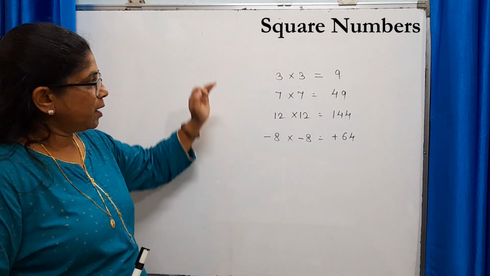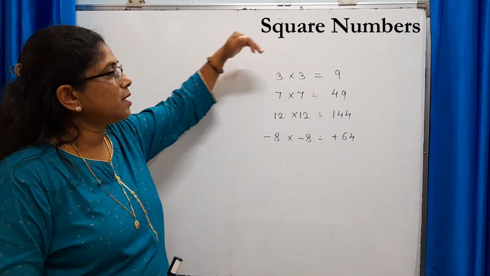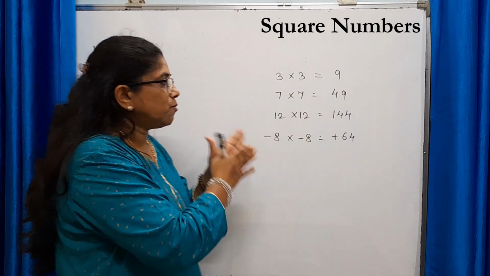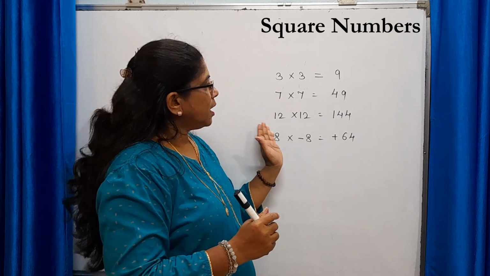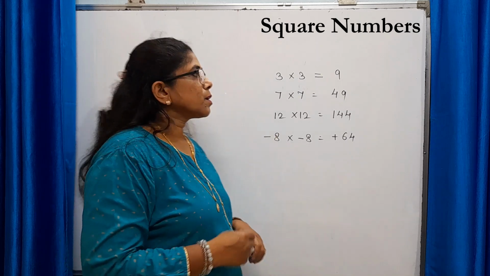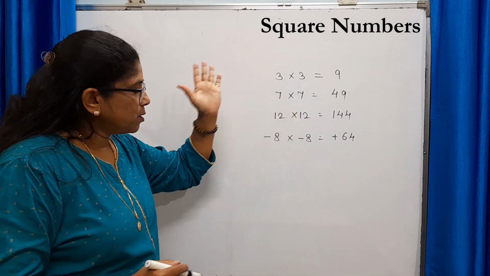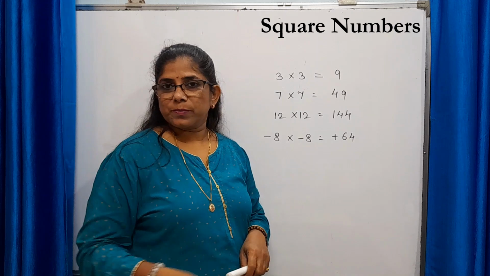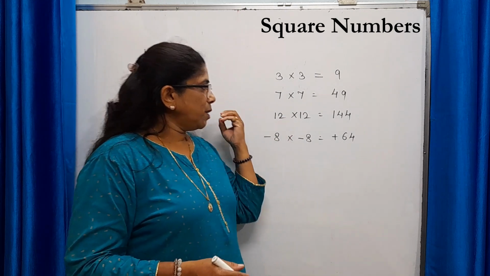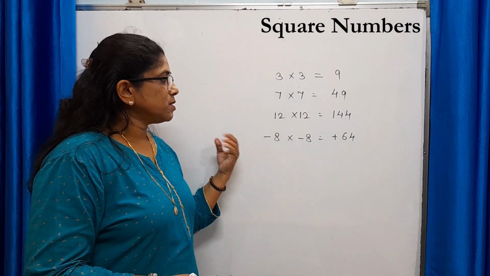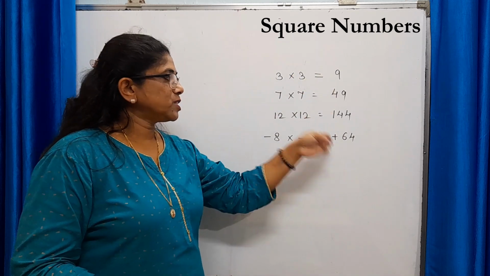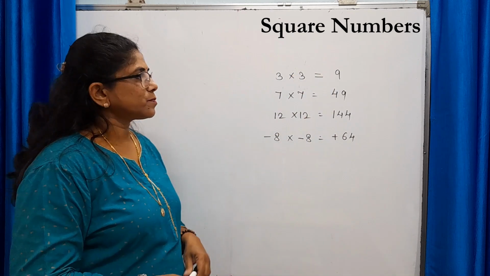So when we multiply two same integers, two identical integers, it can be either positive or negative integer, but we have to multiply the same number and the product what we get is called as perfect square number. Perfect square number is always positive. Means whether we multiply positive integer or negative integer is not going to make any difference in the sign of the perfect square. Perfect square is always positive.